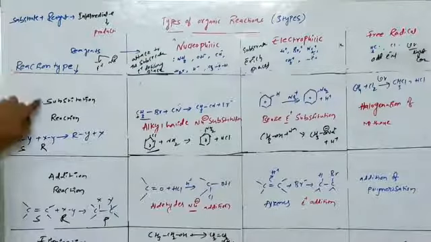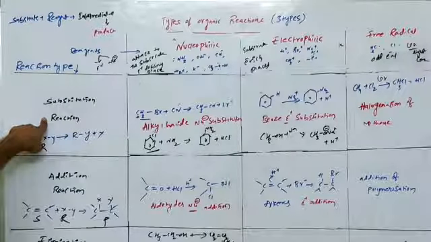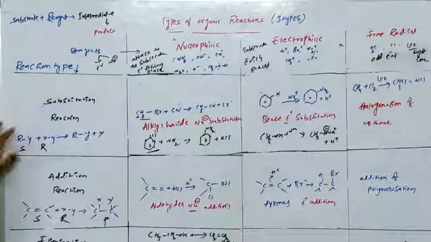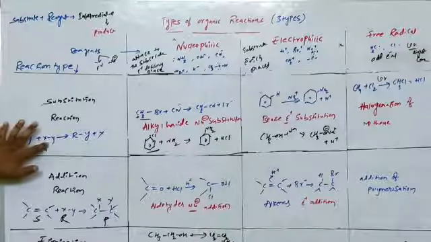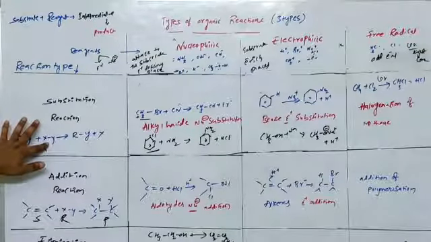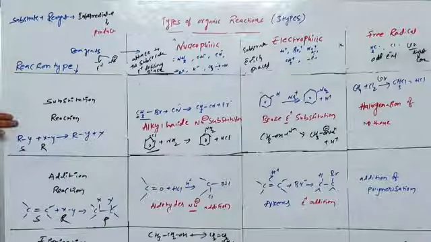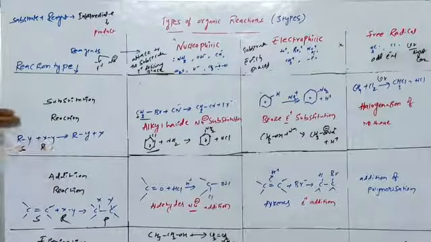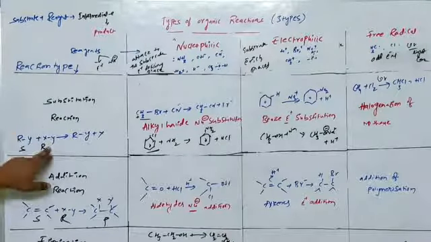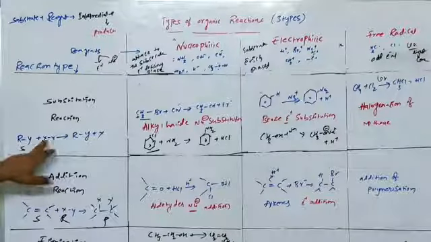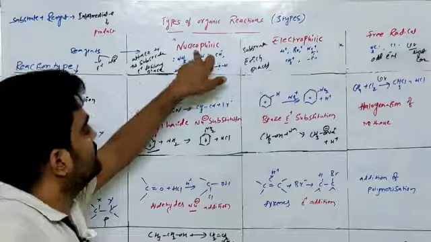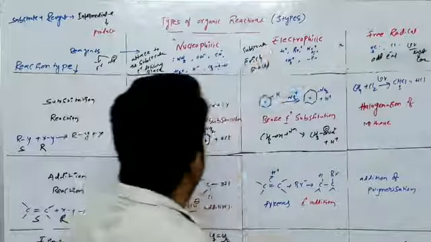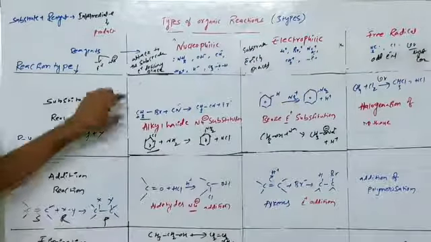The types of organic reactions. The first one is the substitution reaction. In a substitution reaction, the substrate's atoms or groups are replaced by the reagent's atoms or groups. Generally, a substrate nucleophile is replaced by the reagent nucleophile, and a substrate electrophile is replaced by the reagent electrophile. Substitution reactions are classified into three types: nucleophilic substitution, electrophilic substitution, and free radical substitution.